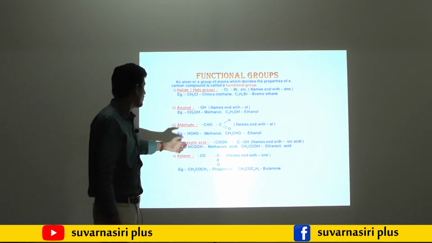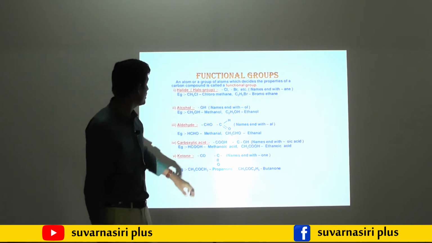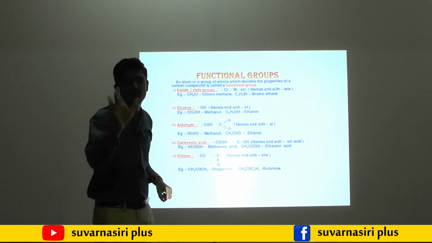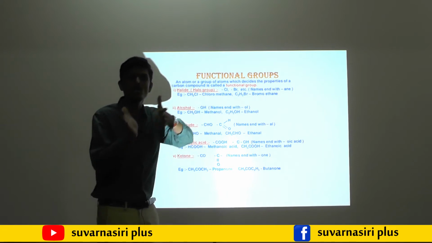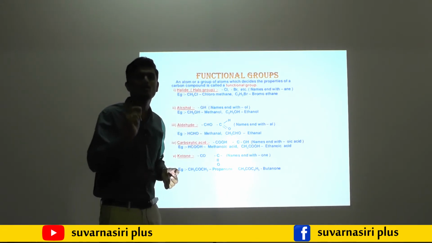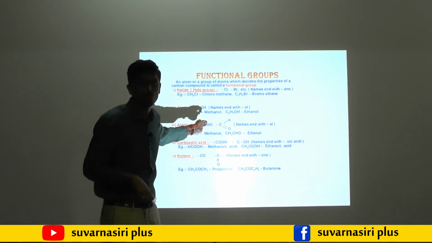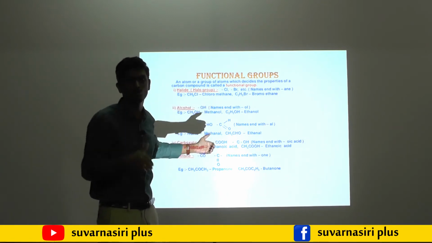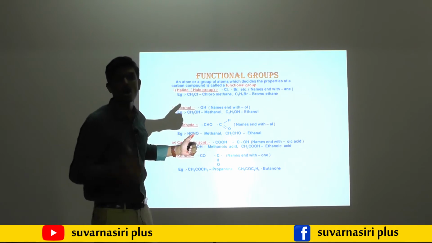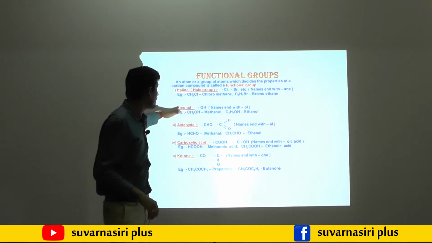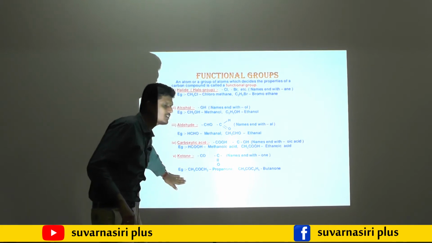There are mainly 5 types of functional group that they mentioned. The first is halide, the halogen family, which is only a prefix. Prefix means before the name we have to write it. So if I write methane, before that you have to write chloromethane. If chlorine is there, chloro; if bromine is there, bromo; if iodine is there, iodo, like that. Here this one is a prefix; the remaining all are suffixes.